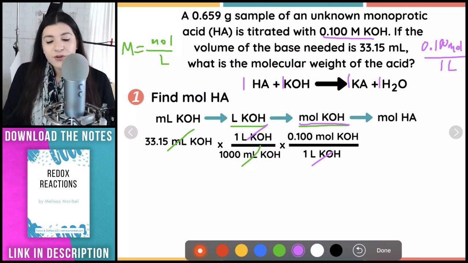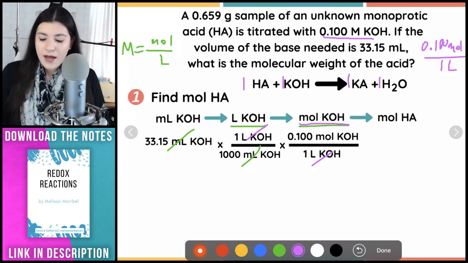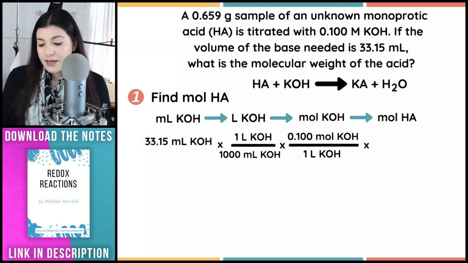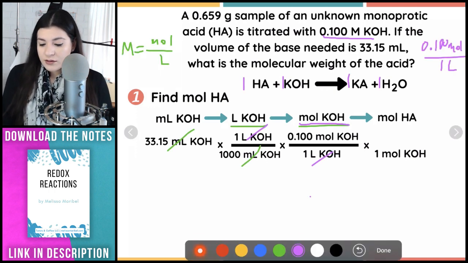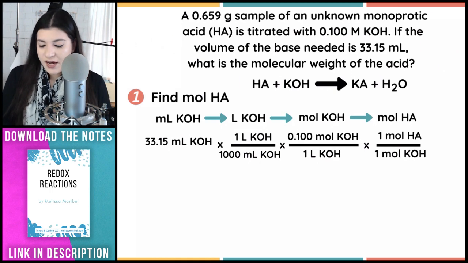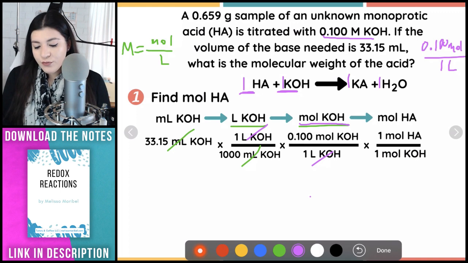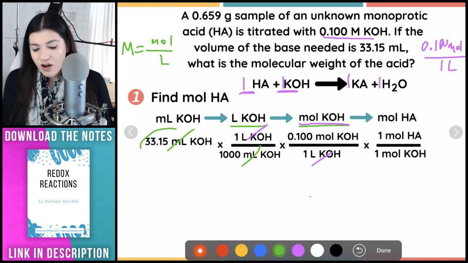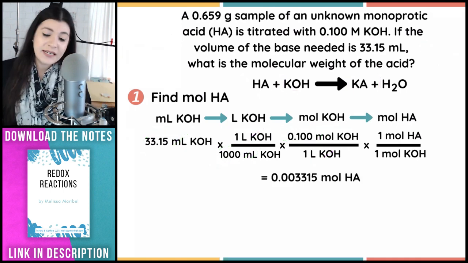So all I have to do now is do a mole to mole ratio that comes from my balanced equation. And then I'll align the units, so of course they can cancel. So 1 mole of KOH, and I found that here, and then per every 1 mole of HA, which is just our acid, and once again, I found that here. So what I would do first is multiply the top and then divide by 1,000. And then that would give me the amount of moles of my acid, but we're not done yet.